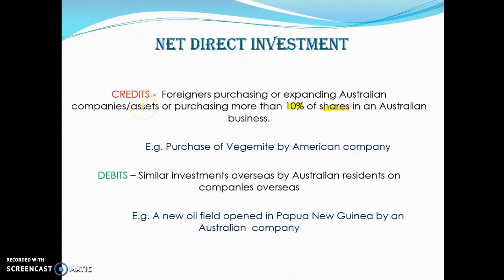All to do with allowing businesses to set up operation in Australia or purchasing Australian businesses. Debits would be the opposite. If I was to go overseas and set up a venture overseas, that would be an example of a debit. Or if I was to invest in a foreign company, assuming I had more than 10% of the shares, that would be an example of direct investment. So a new oil field opened in Papua New Guinea by an Australian company, that's a debit.